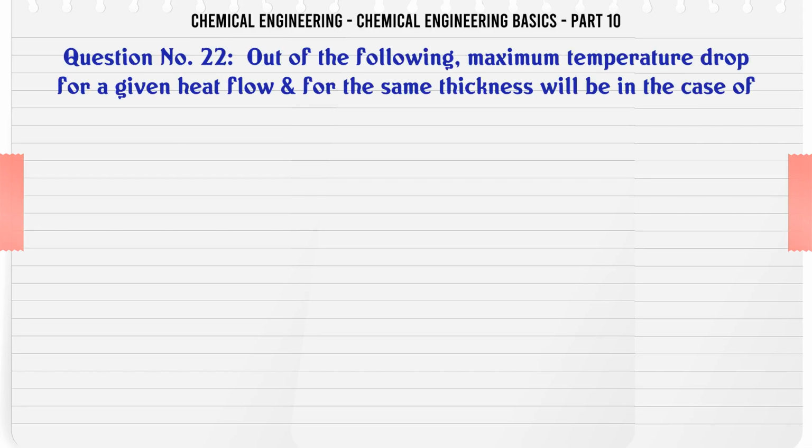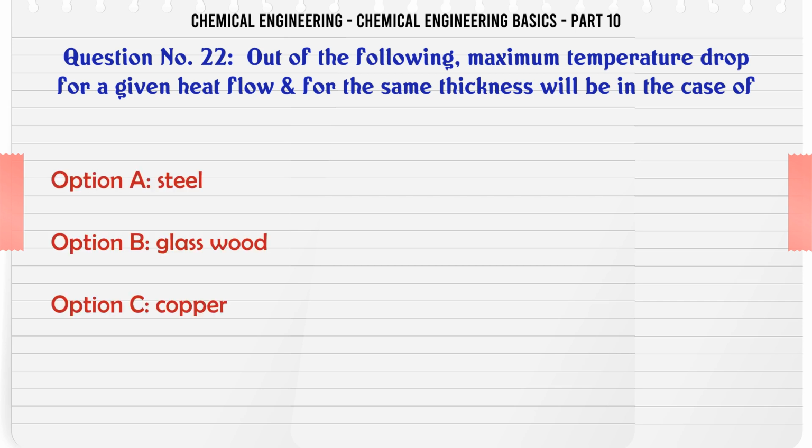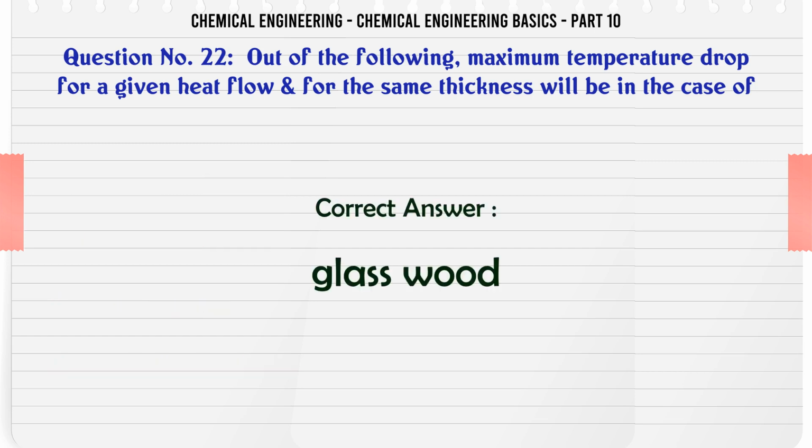Out of the following, maximum temperature drop for a given heat flow for the same thickness will be in the case of A. steel. B. glass wool. C. copper. D. fire clay bricks. The correct answer is glass wool.